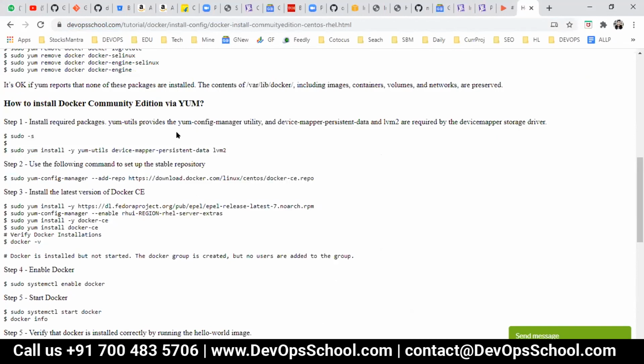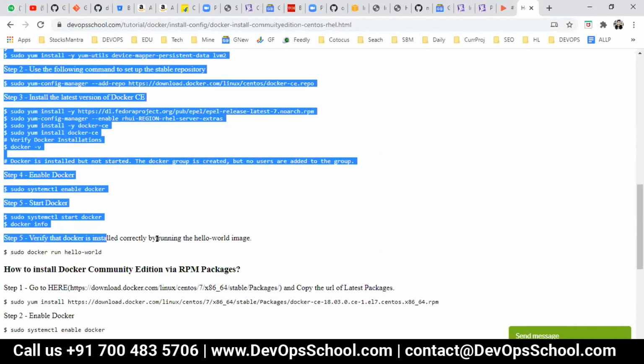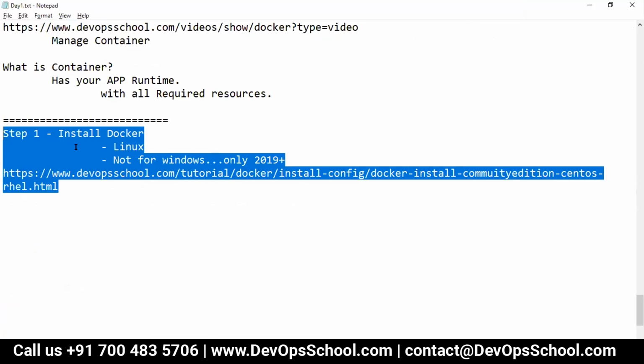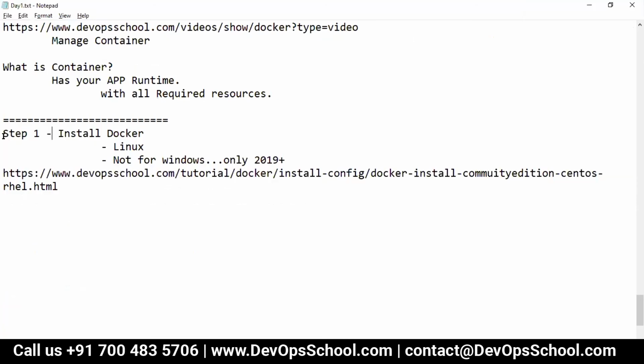Don't rush, run the commands efficiently. These commands have been tested on thousands of machines. It will work, it will work now also when I'm trying. So guys, I'm installing Docker. The second thing is to enable the Docker integration. I'll show you that through a demo. And the third step, validate. Simple, it's not very difficult.